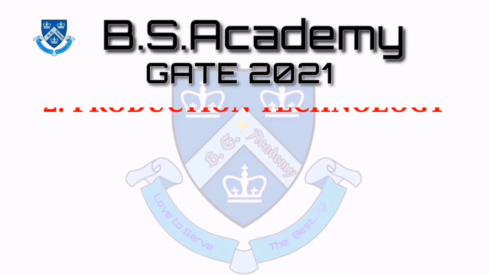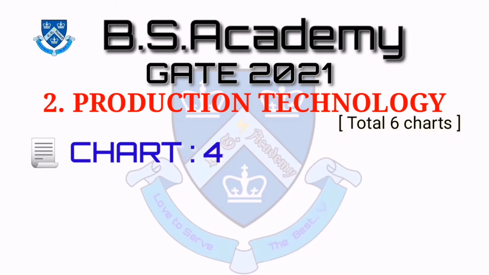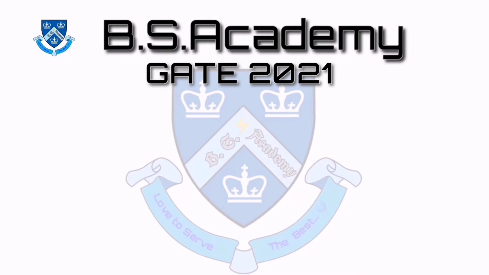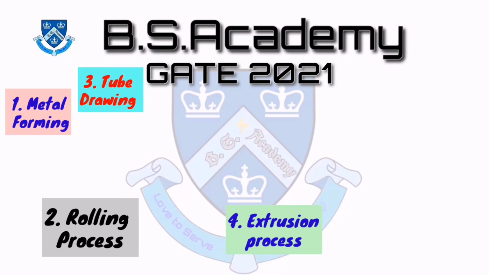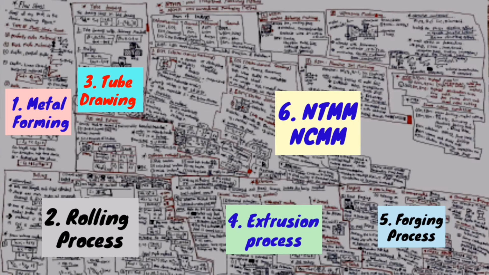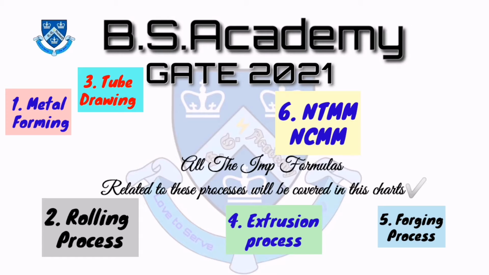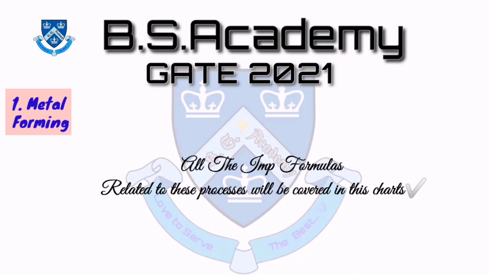The second subject of GATE 2021 is Production Technology. In the second subject, the fourth chart of production technology will be related to the metal forming processes. In the fourth chart, we will cover flow stress, then the rolling process, then tube drawing, then the forming process as well as the forging process, and at the end the non-traditional machining methods. All the formulas related to these processes will be covered in this chart, so please watch the full video till the end. Let's begin with the first one, which is flow stress.